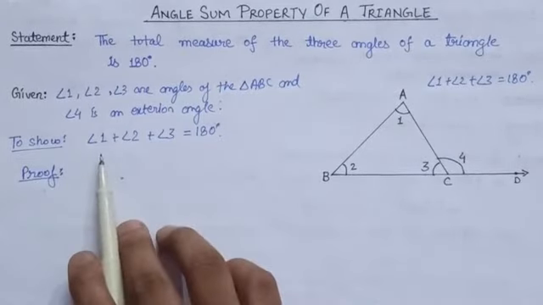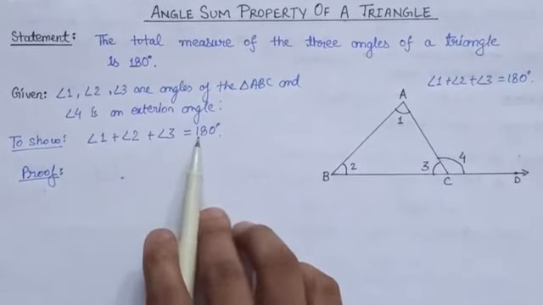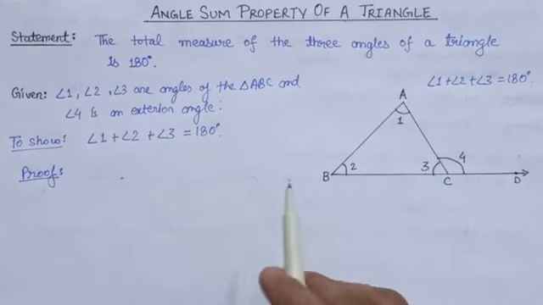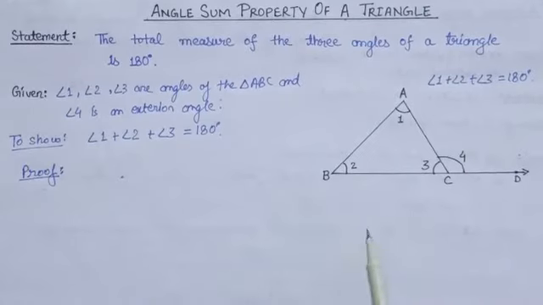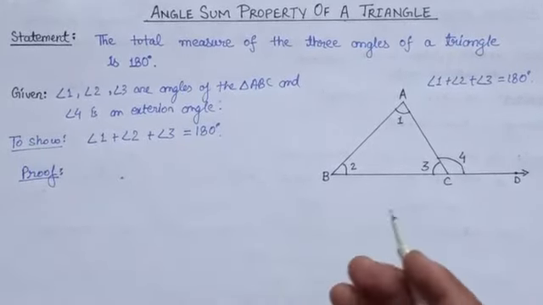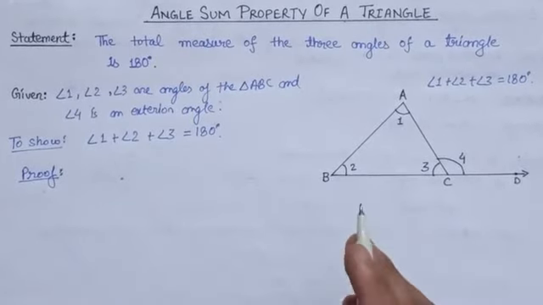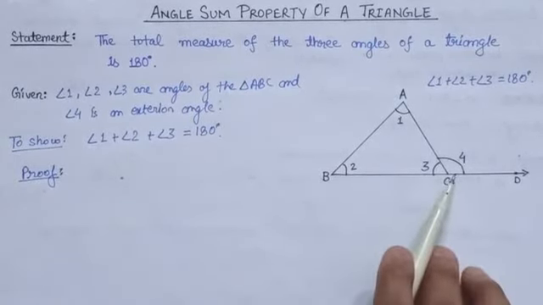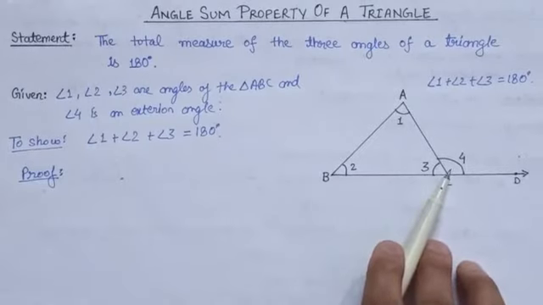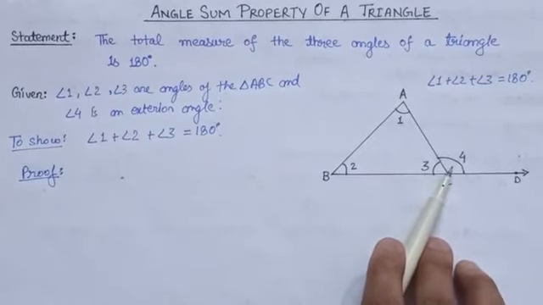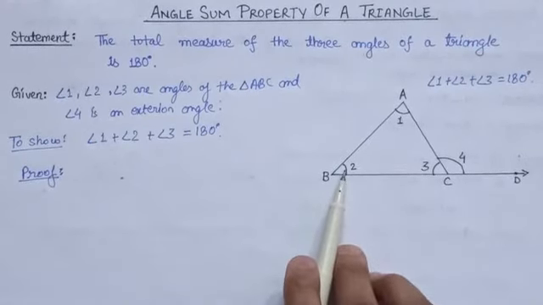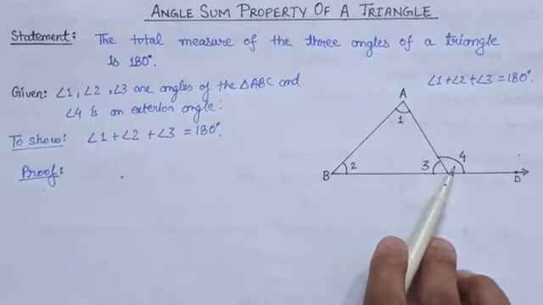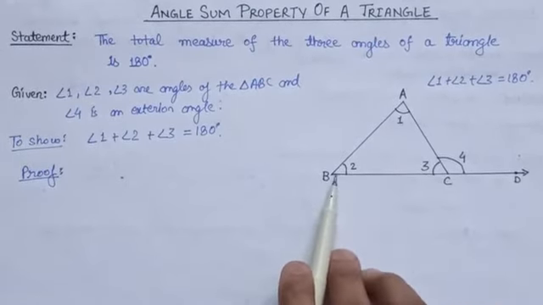So in order to prove that angle 1 plus angle 2 plus angle 3 is equal to 180 degree, we have to use the external angle property. So by external angle property, you know that the measure of the external angle is equal to the sum of the measure of interior opposite angles. Here in this figure, you can see that angle 4 is the exterior angle and the interior opposite angles to this external angle are angle 1 and angle 2. It means we can say angle 4 is equal to the sum of angle 1 and angle 2.